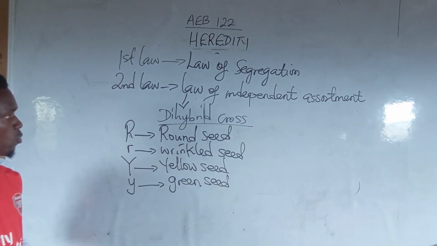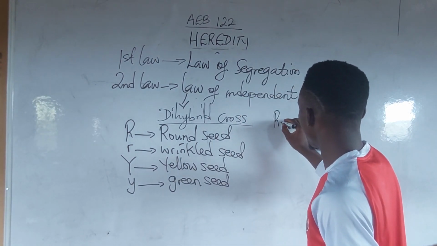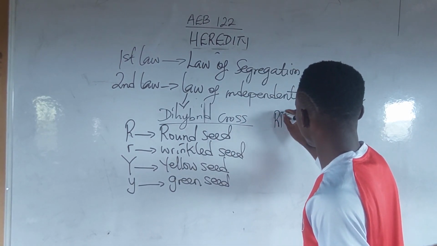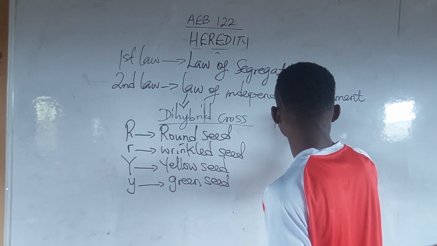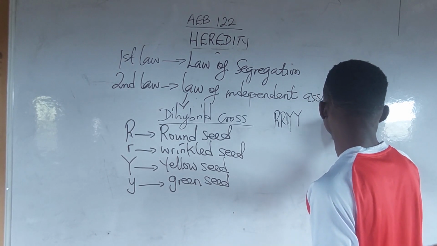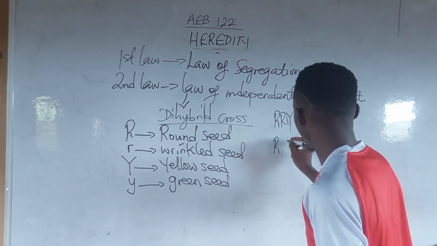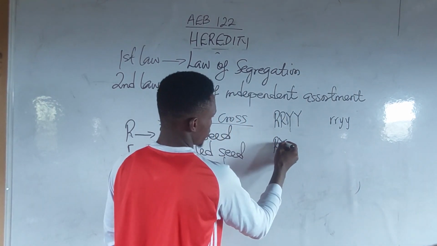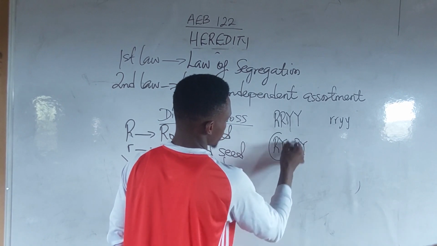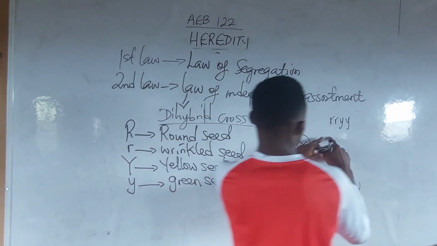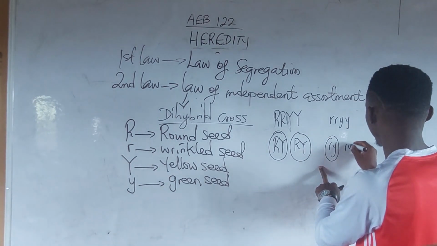What did he do during the test cross? I have RR, YY, and rr, yy. I'll pick one from here, I have R and Y. I have another R and Y. From here, I'll pick r and y, and another r and y.